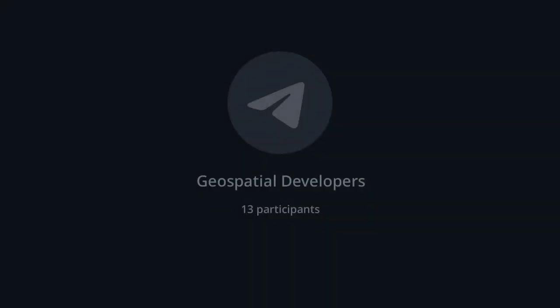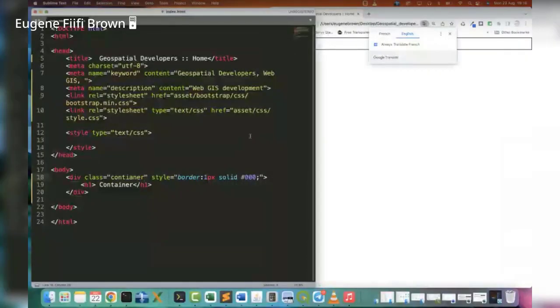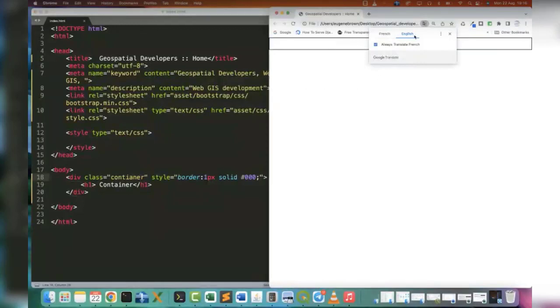Bootstrap would give it some margin at the sides. And so, hey, why am I? Did I add language? I didn't add any language. So why is it translating for me?